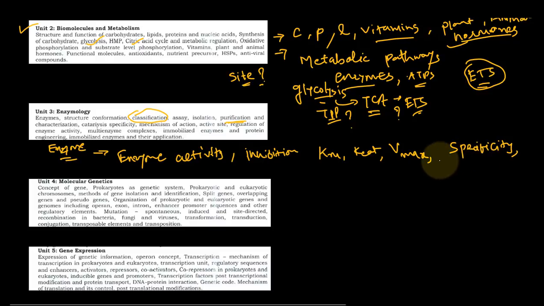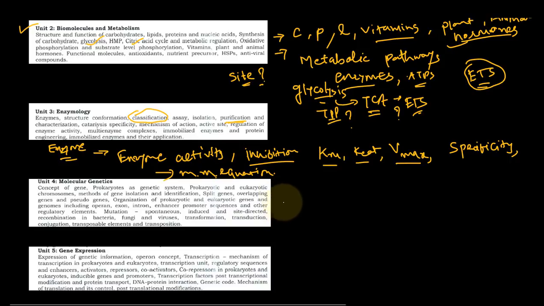You have to learn what the Km and Vmax values are for enzyme inhibition, competitive and non-competitive inhibition. So you must learn about this type of thing. You must go through the Michaelis-Menten equation for this module. Now, from the fourth module, we are talking about the most important topics you have to learn.